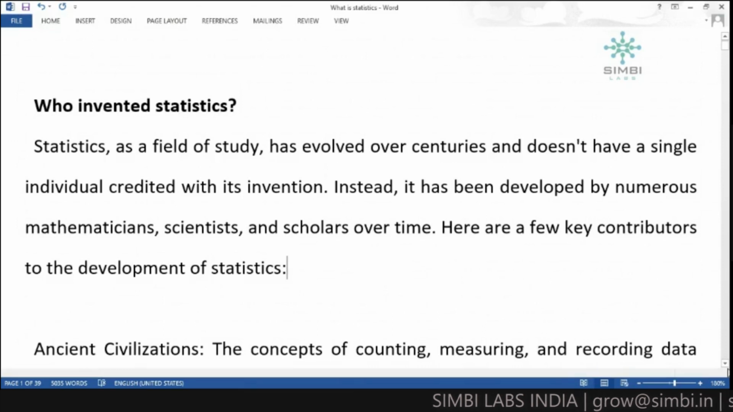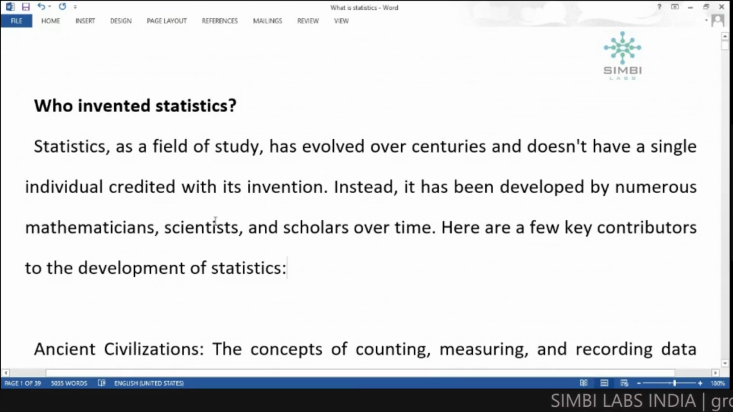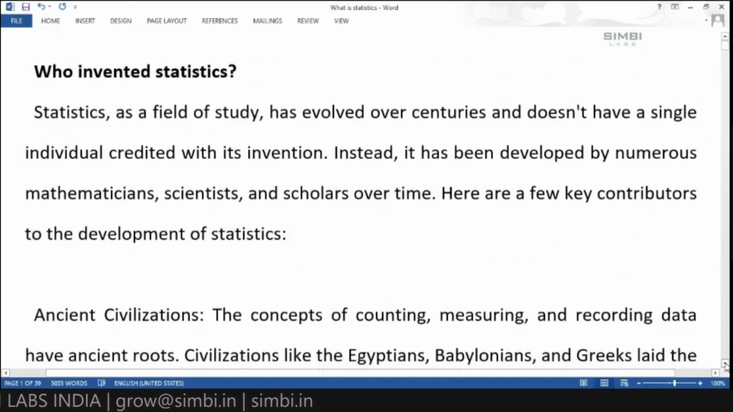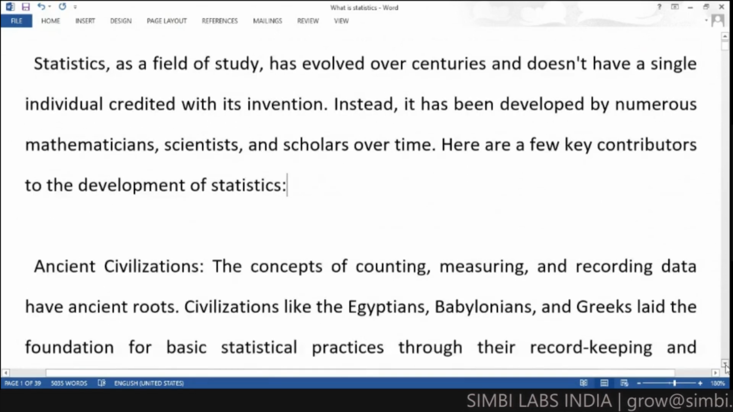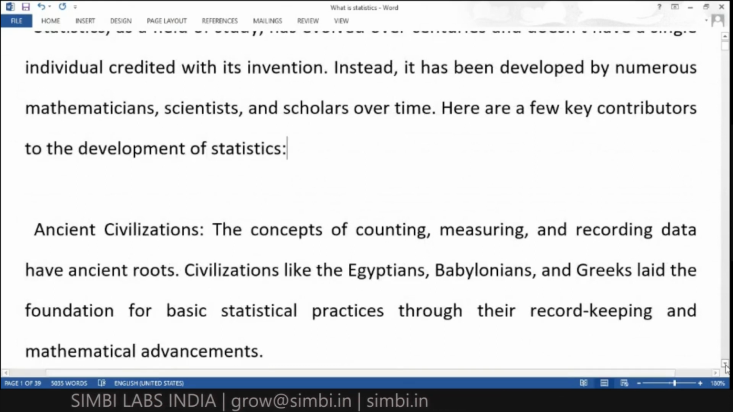From our ancient history onwards, it has been developing through the mathematicians who were there. It has been developed by numerous mathematicians, scientists, and scholars over time. Nowadays we have the statistics subject that has been developed by these people, and over time we got all the topics we need to study information. So many contributors are there for the invention of statistics.